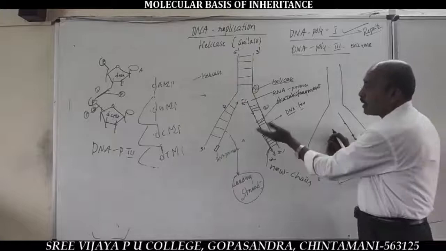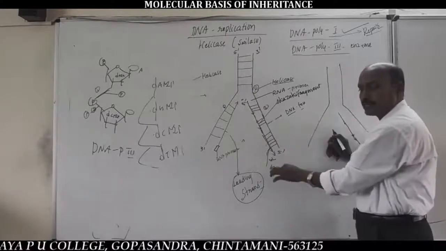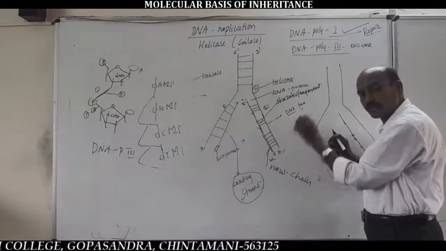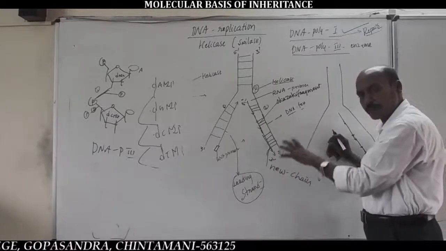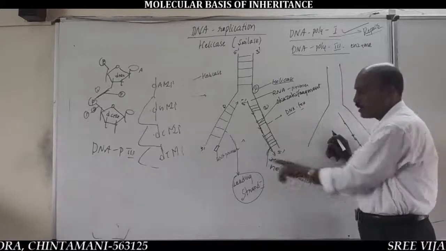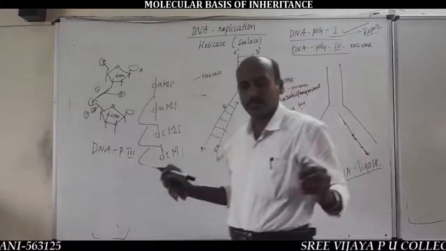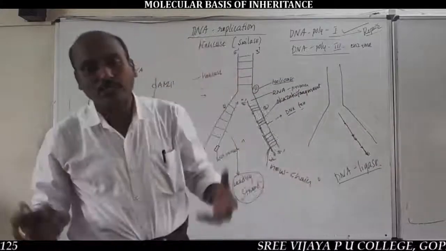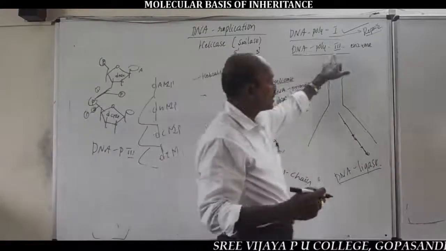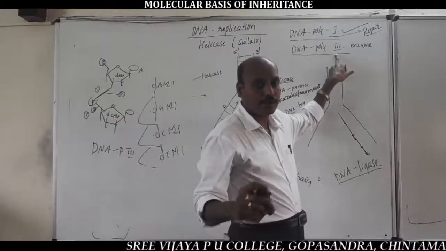And on another old DNA template strand, the addition of DNA nucleotides is discontinuous due to the presence of RNA primers. This discontinuous strand is called the lagging strand and the continuous strand is called the leading strand. Both strands are formed in the presence of DNA polymerase third enzyme because it is responsible for the formation of phosphodiester bonds.